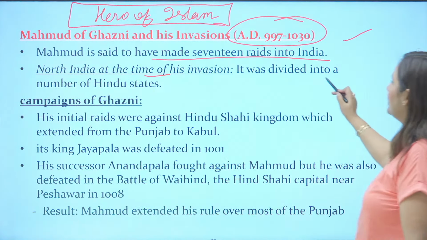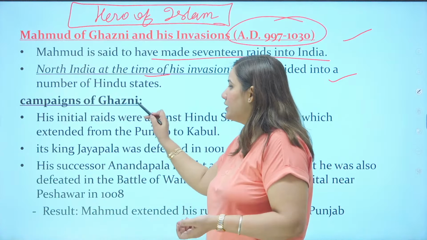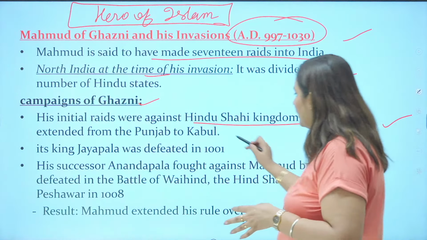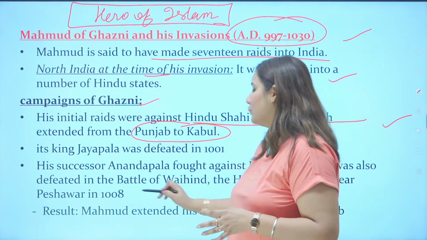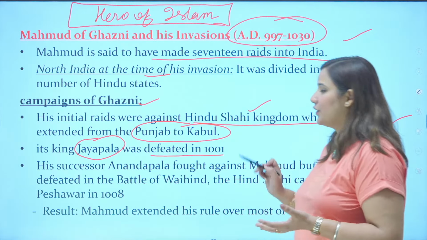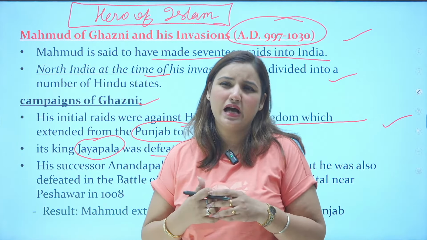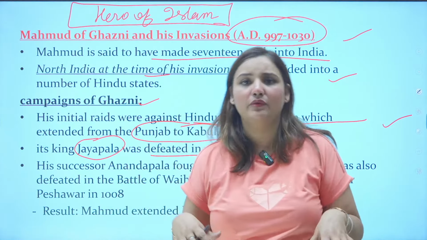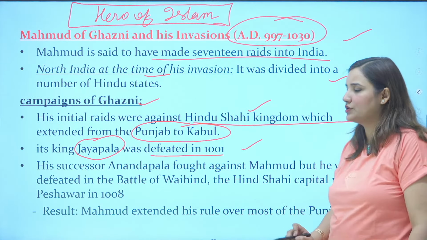North India at that time was divided into a number of Hindu states, and he started his campaigns from Ghazni. His initial raids were against the Hindu Shahi kingdom, which extended from Punjab to Kabul. So he started from the Hindu Shahi kingdom. He defeated the ruler of the Hindu Shahi kingdom, King Jaipal. After this defeat, King Jaipal got so upset and depressed that he immolated himself. He committed suicide, and in 1001 AD he was defeated and he died.